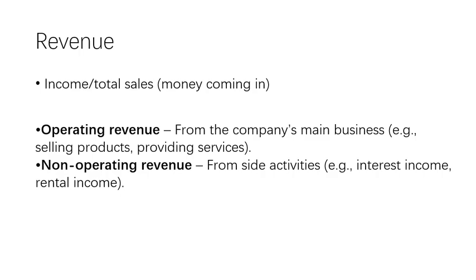Revenue is the income of a business, and it can be classified as operating revenue and non-operating revenue. Operating revenue comes from the company's main business. The common examples are selling products and providing services. A non-operating revenue comes from side activities, for example, interest income as well as rental income.